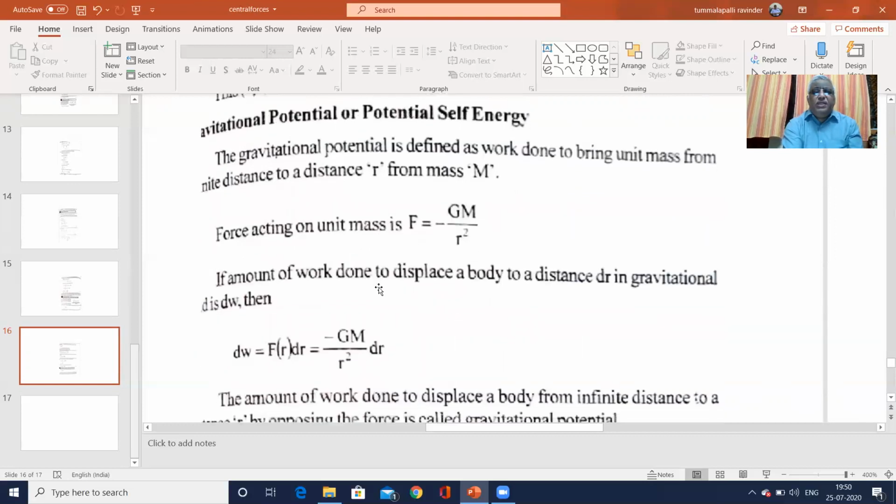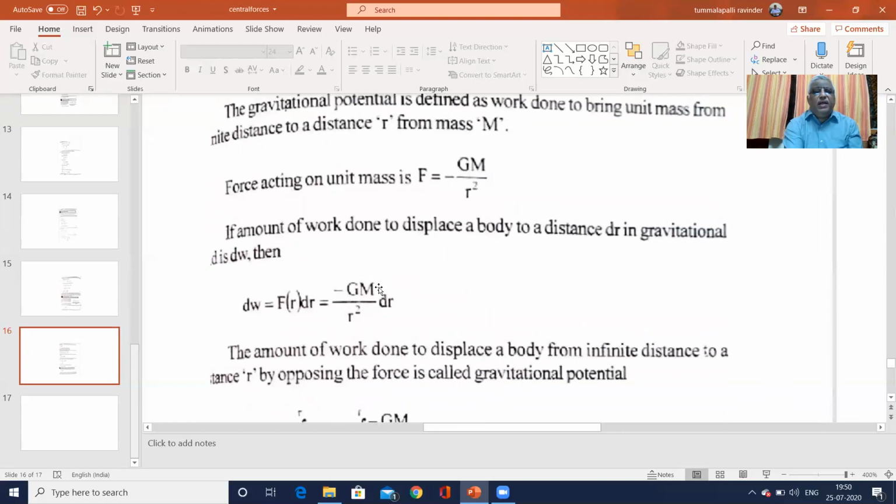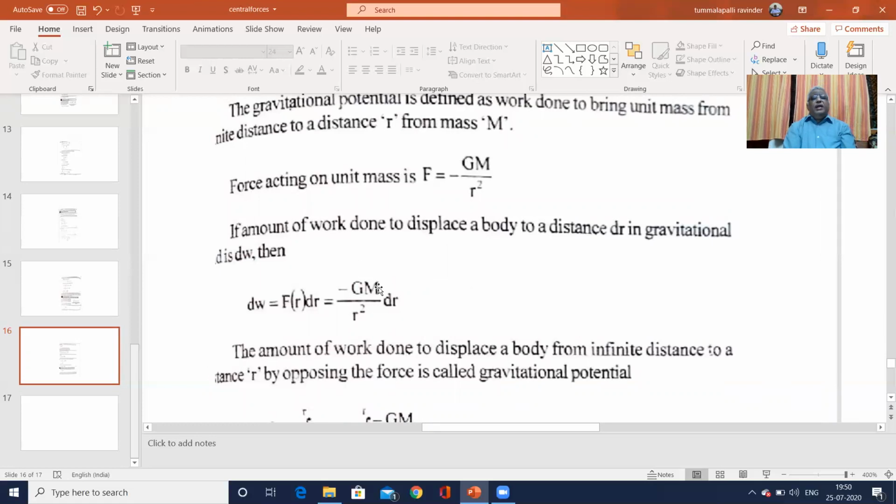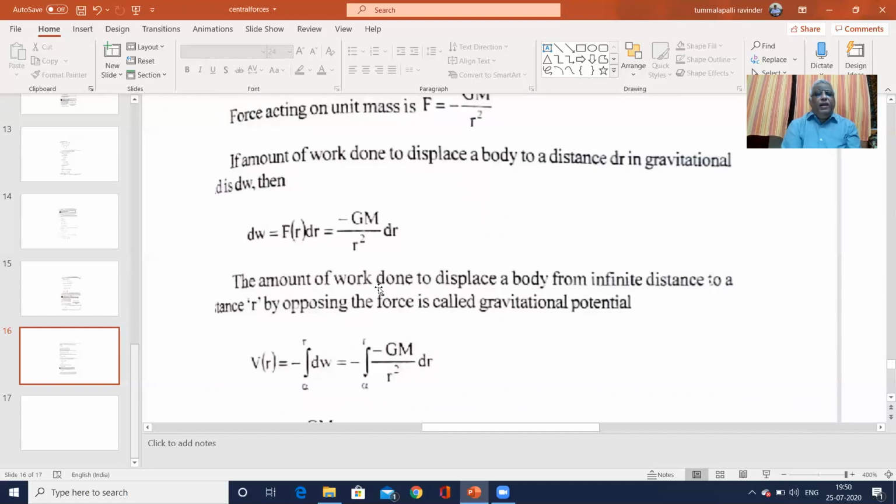If we displace a body through a distance dr in the gravitational field, the amount of work done is dW, which is F(r) dr, where F(r) is minus GM by r square, times dr. So the amount of work done to displace a body from infinite distance to a distance r by opposing the force is called gravitational potential.